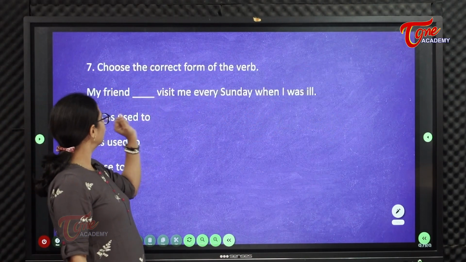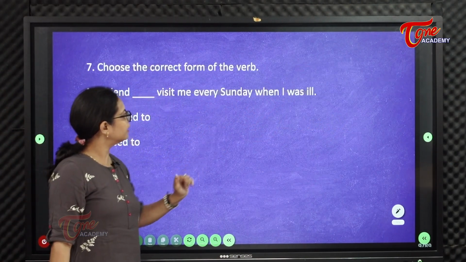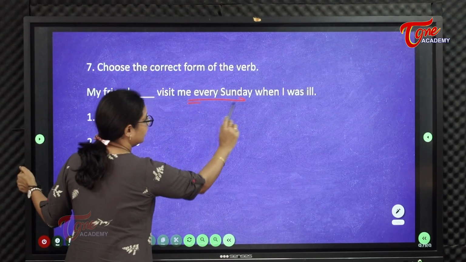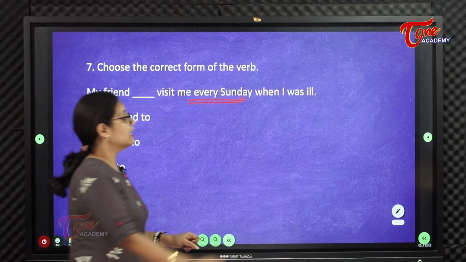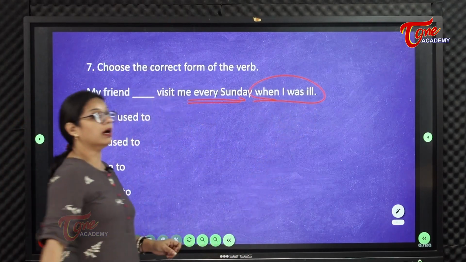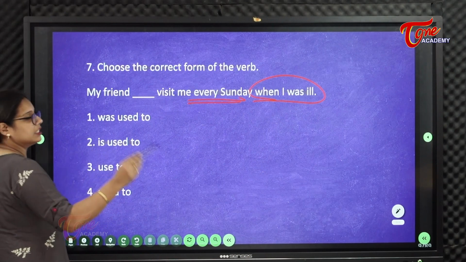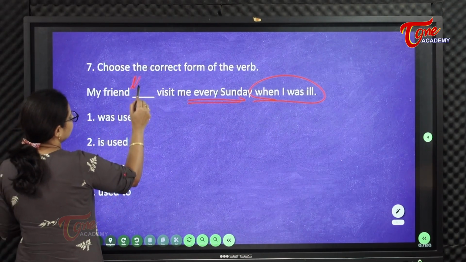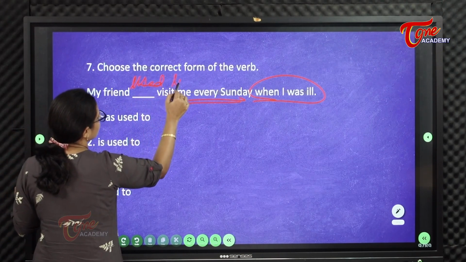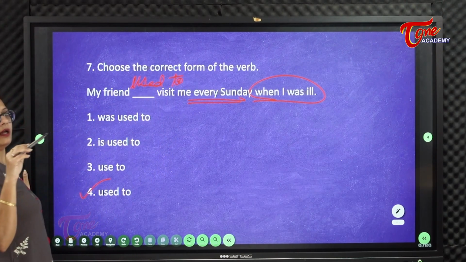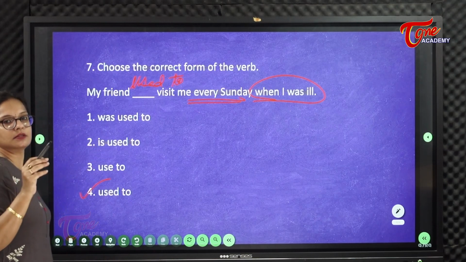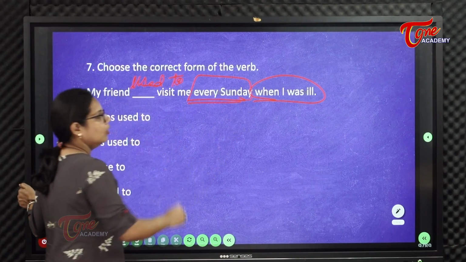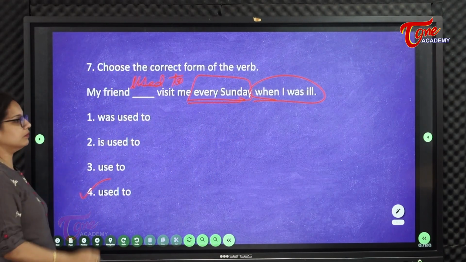Choose the correct form of the verb. My friend dash visit me every Sunday when I was ill. మై ఫ్రెండ్ డాష్, ఇక్కడ ఎవ్రీ సండే ఉంది, బట్ ద కండిషన్ ఈజ్ వెన్ ఐ వాజ్ ఇల్, నాకు ఒంట్లో బాగాలేనప్పుడు ప్రతి ఆదివారం మా ఫ్రెండ్ వచ్చేవాడు. My friend used to visit me every Sunday when I was ill. Maybe I was ill for 3 months. Okay, 3 4s are 12 Sundays. So all those 12 Sundays, every Sunday when I was ill.